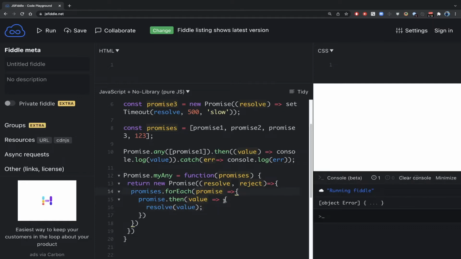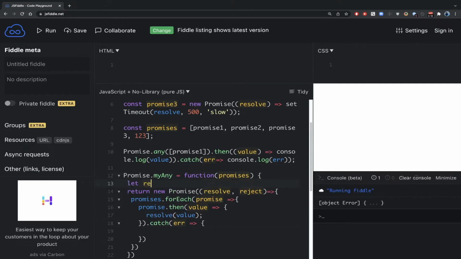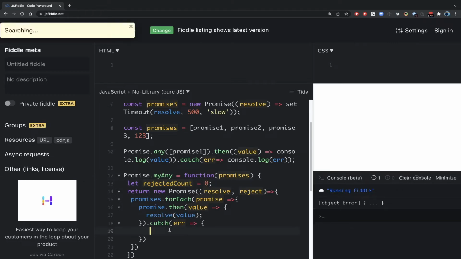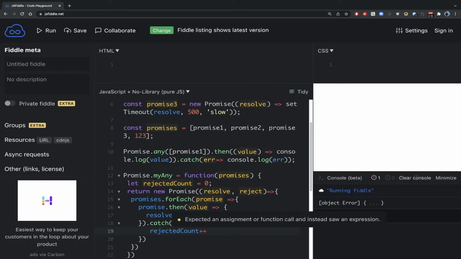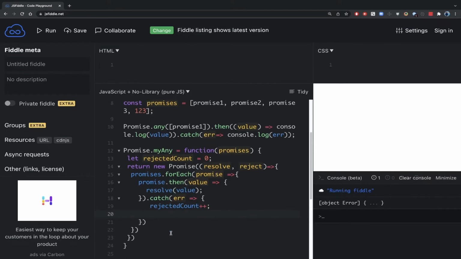Besides this, we should have a catch block as well, and the catch block will have the arrow function, and we have to see how many promises are getting rejected. For that we need a count of the rejected promises. I'll name it rejectedCount. Initially the rejected count is 0. Whenever it comes into the catch block, it means the promise got rejected, so we'll increase the count.